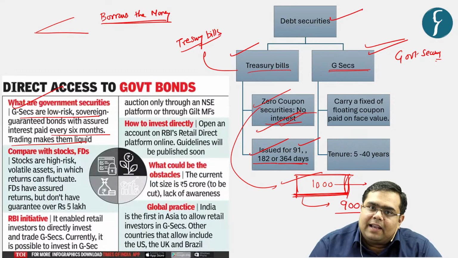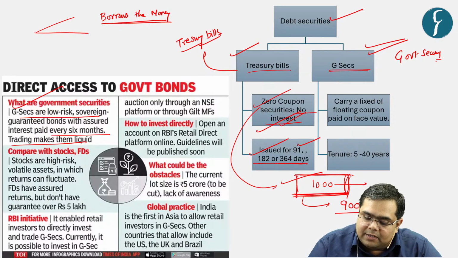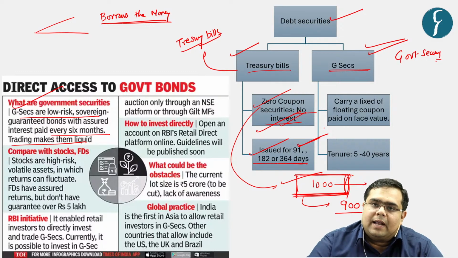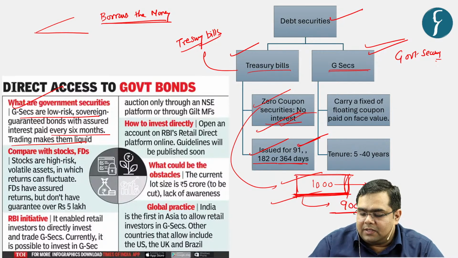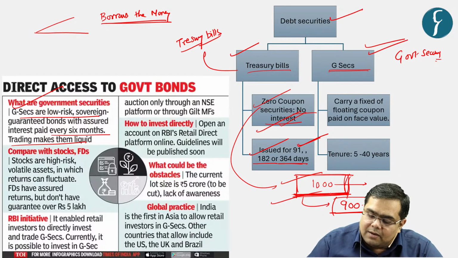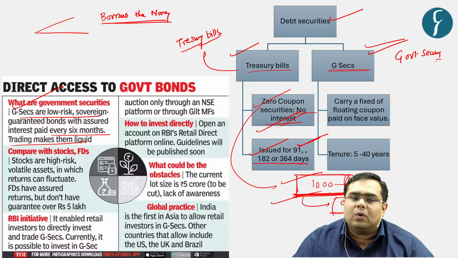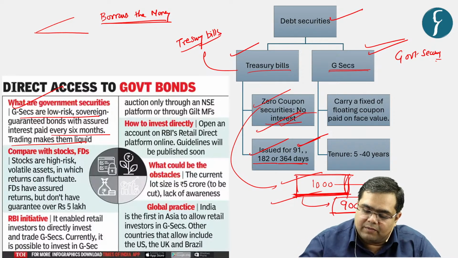And after a while, when you return it, let us say after 91 days, you go and try to resell this particular treasury bill, you will get 1000 rupees. So the difference is your gain. Its purchasing price is lesser than the marked price. Okay, so the difference is the gain for the individual.